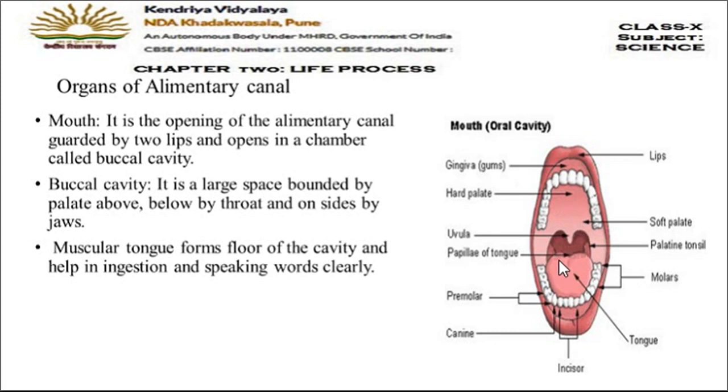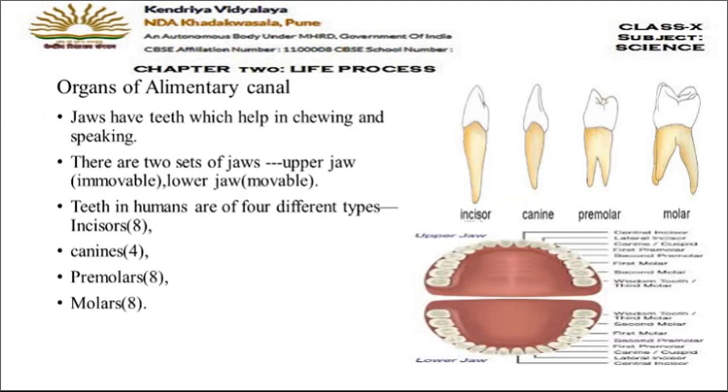Then below there is the throat area. Then on the sides jaws are present. This is the lower jaw and this one is the upper jaw, and it is clearly known to all of us that upper jaw is immovable as it cannot be moved, but the lower jaw is movable. So when we speak, when we eat, only our lower jaw is moving but the upper jaw is fixed at its place.